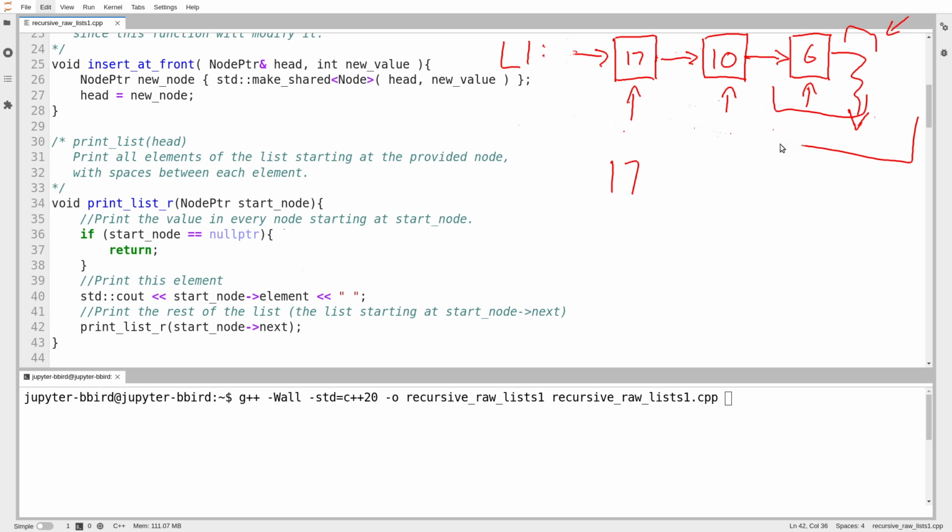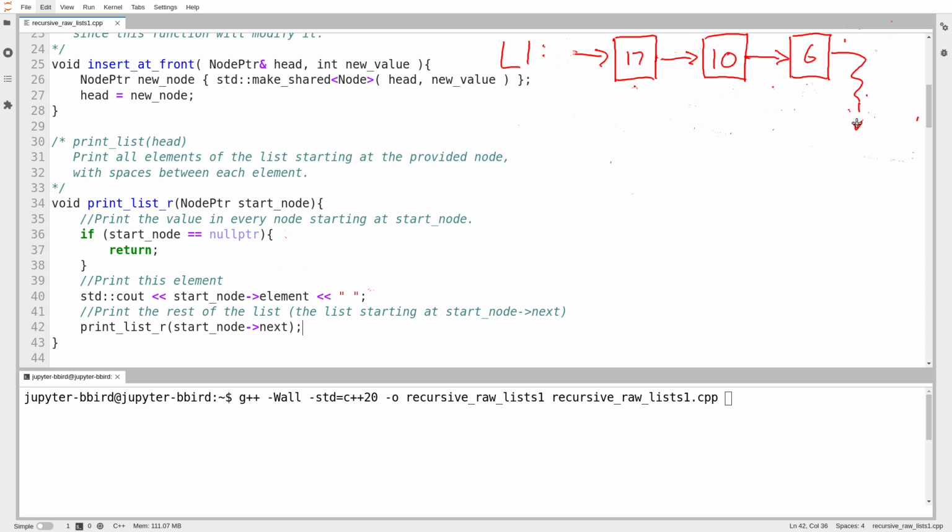We have a way of slowly chewing away at the problem, taking one bite at a time out of the problem, and then calling a function, in fact, the same function that we are writing, to do the rest of the job. We also have a way of knowing when to stop, a base case. So as I print, if you give me a large list to print, I print one element, and then I call myself to print the rest of the list. And then I print one more element, and then I call myself. And slowly but surely, the list that I'm printing gets smaller and smaller. And eventually, it is empty. And I know how to print an empty list. I just stop. All right, so there's print list R.